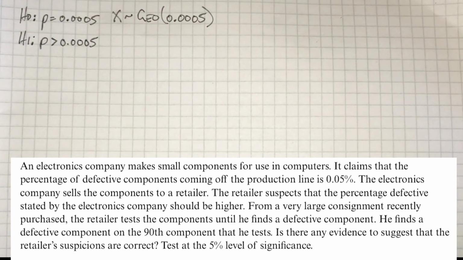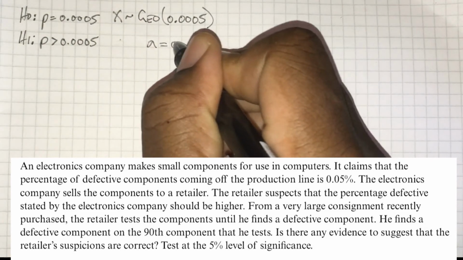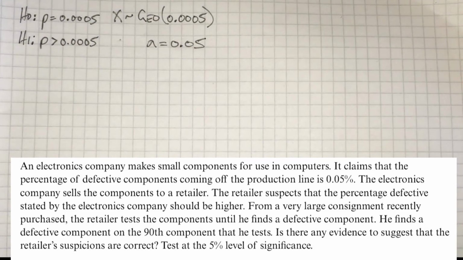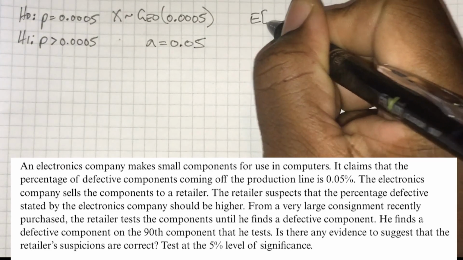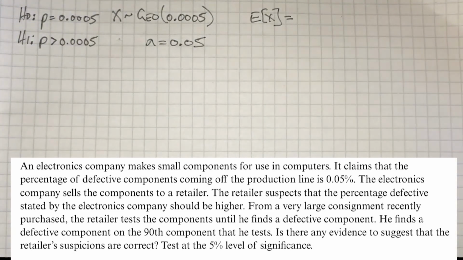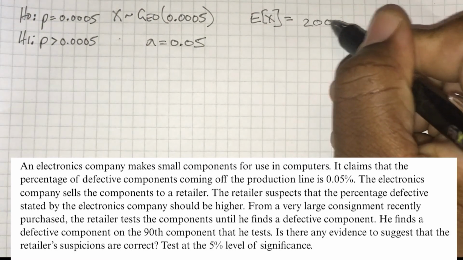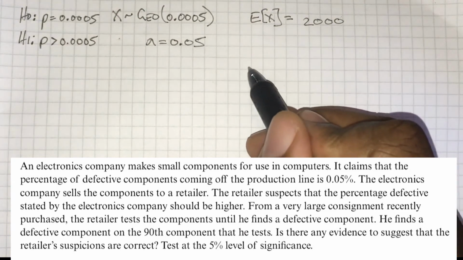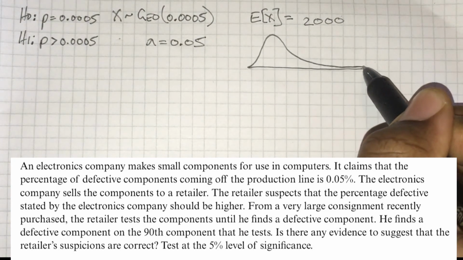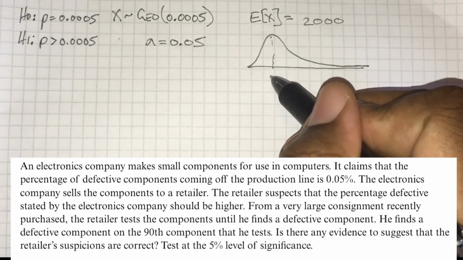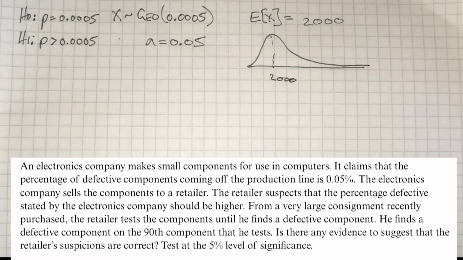So from here, as usual, we should be drawing a diagram and we should be generating the expectation. Let me just throw in the significance level. The expectation is 1 over p. In this case, that means that the expectation is 2,000. I would expect to examine 2,000 components before I found the first defective component. Just keep that in mind. Okay, on the diagram, 2,000 is going to be here at the peak.